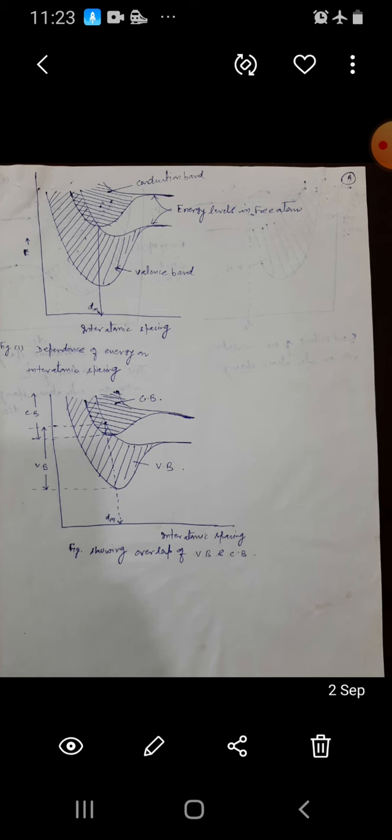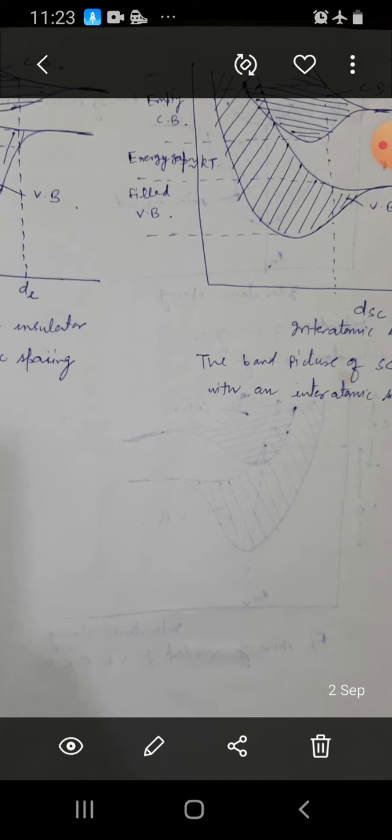You can see from this figure that in case of the insulator, the energy gap between the conduction band and the valence band is so large that it cannot be overcome by the temperature. So I have written here that the energy gap is much larger than kT, which cannot be overcome by the temperature.